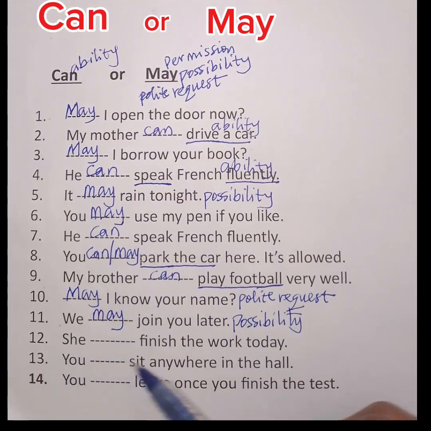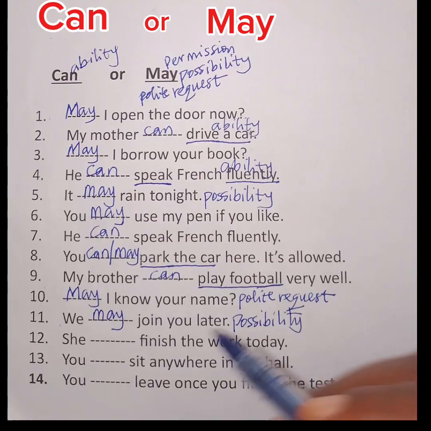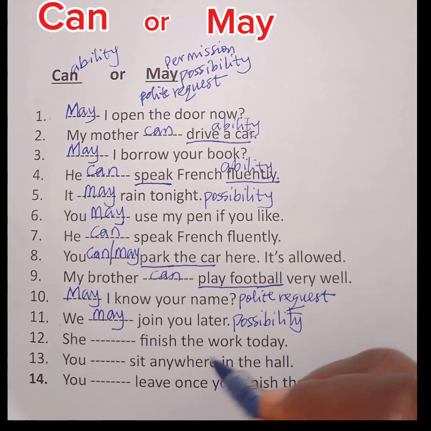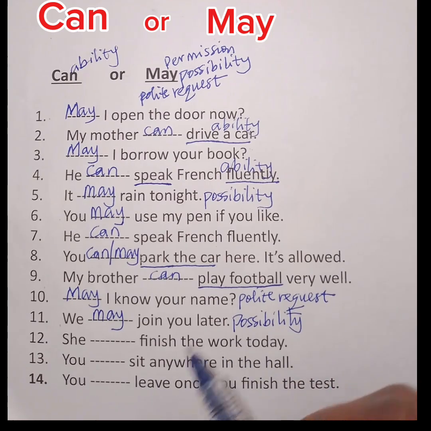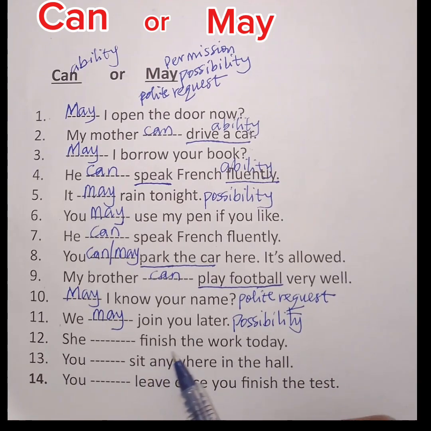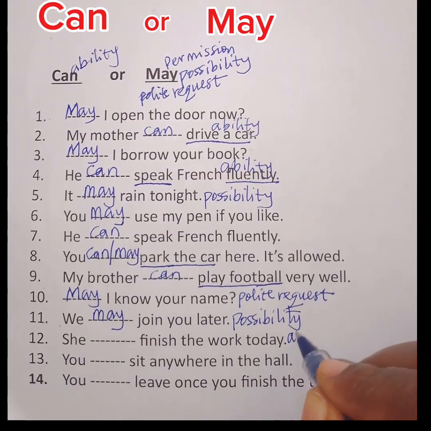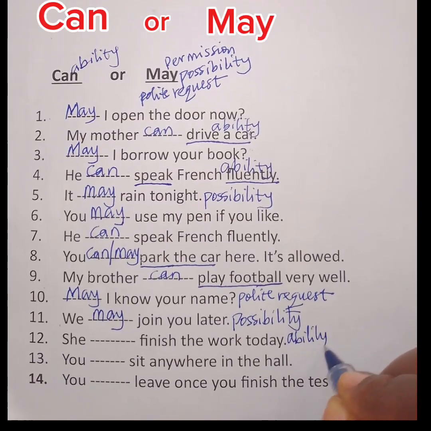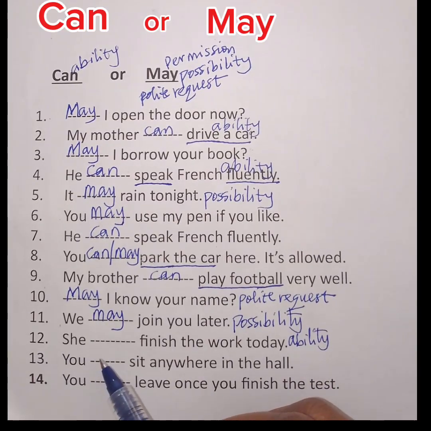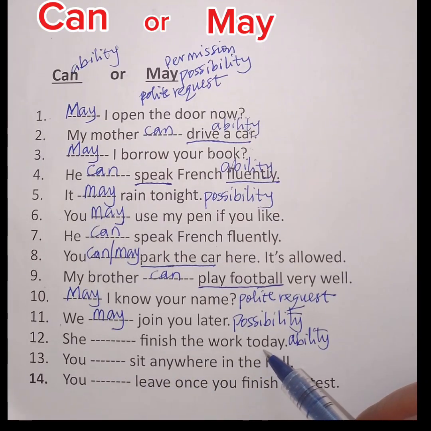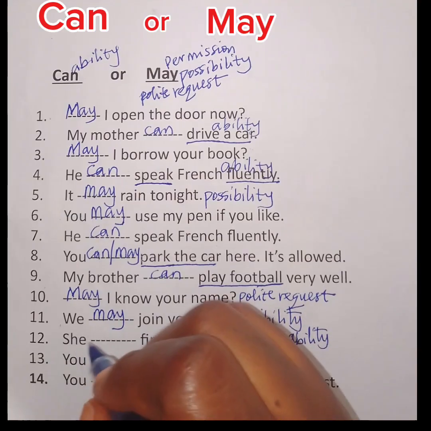12. She blank finished the work today. Now pay close attention to this one because it is also technical. Now this finish the work has to do with ability. Okay? She needs to have the ability to finish the work today. So for ability, we use can.